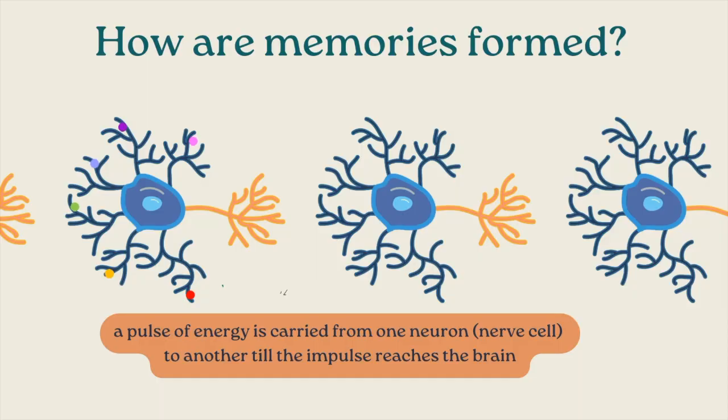Any action we perform, like doing some calculations, generates a pulse of energy which transmits from one neuron to another. At the nerve ending of a neuron, the electrical impulse converts into a chemical impulse at the region called synapse, transmits to another neuron, and then converts back into an electric signal. This process repeats until it reaches the brain.